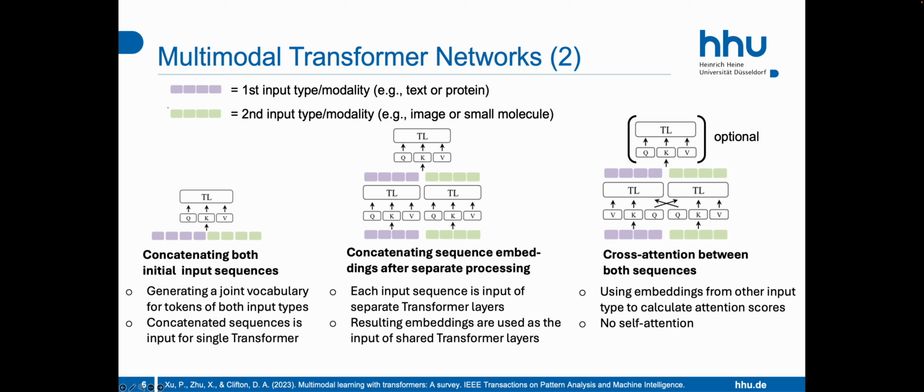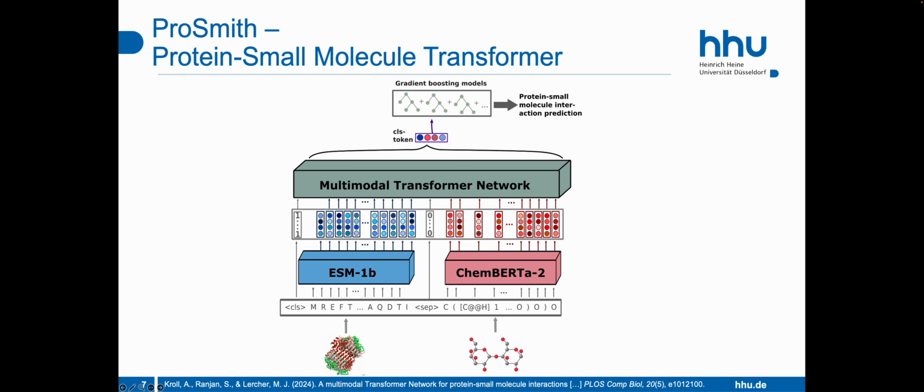And typically in our encoder, these are the same and are equal to the embeddings of the input sequence. But in cross-attention, we are also using the embeddings from the other input sequence to calculate the attention scores. This means we use the embeddings from the other input sequence to update the token embeddings of a sequence. This has, however, the disadvantage that we are not using any self-attention anymore. And we can, of course, also have completely shared layers on top of these cross-attention layers, or we can combine these different types of multimodal transformer blocks in many different ways.